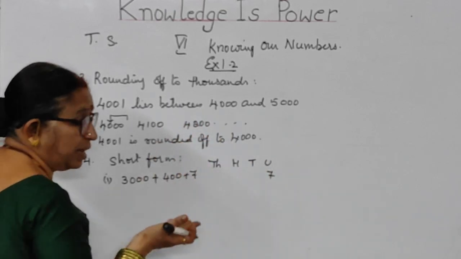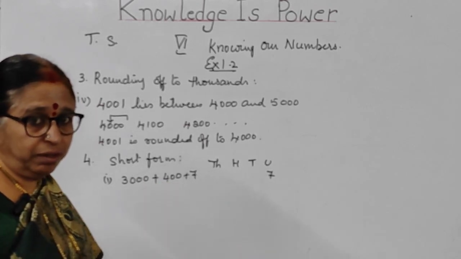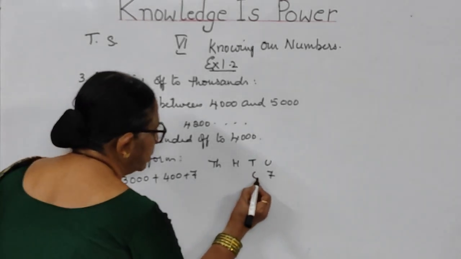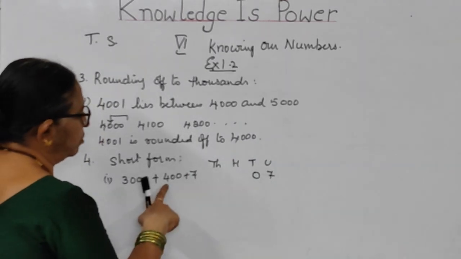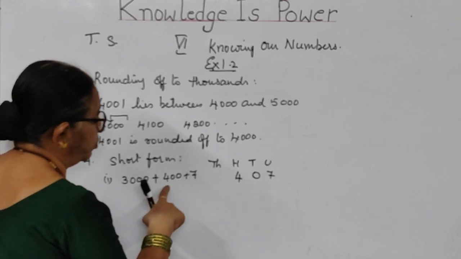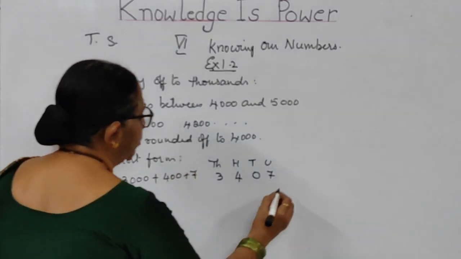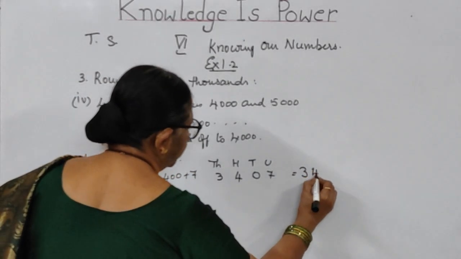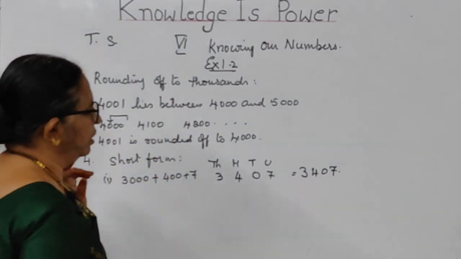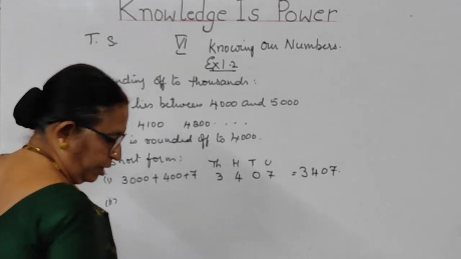And where is the tens place? They have not given any tens, children, because there is no number allotted for tens place. So you have to take the tens place as 0. And in hundreds place, you have got 4. 4 into 100, 400. And in thousands place, you have got 3. So what will be the number, children? 3,407 is the short form of the given expanded form. I hope you have followed. Now go to the second one.